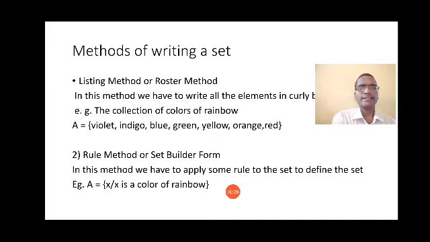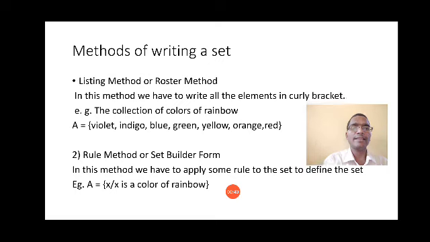Listing method, as the name already suggests, means you have to make a list of all the elements which are there in the set. So in this case you are going to write all the elements which are there in the collection. See what I have written here. In this method we have to write all the elements in curly brackets. So you have to make the list and write all the list elements in the curly bracket. So let us see the example.